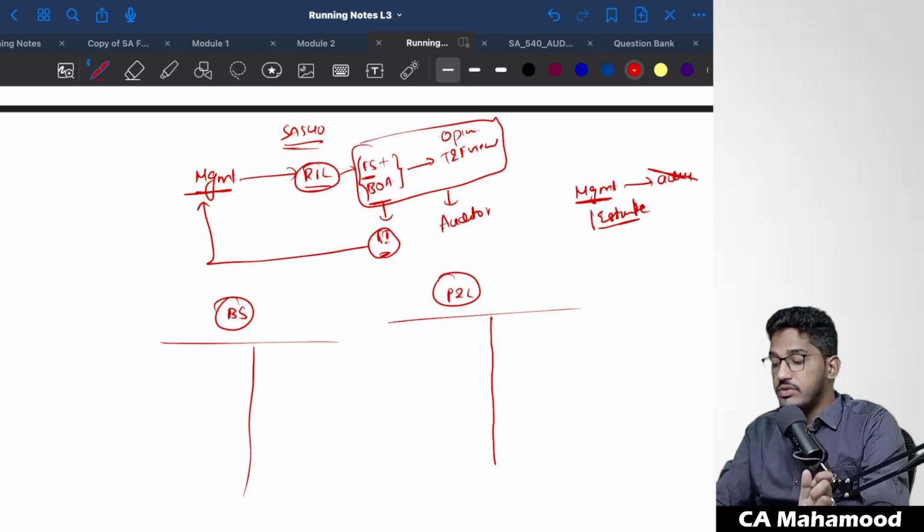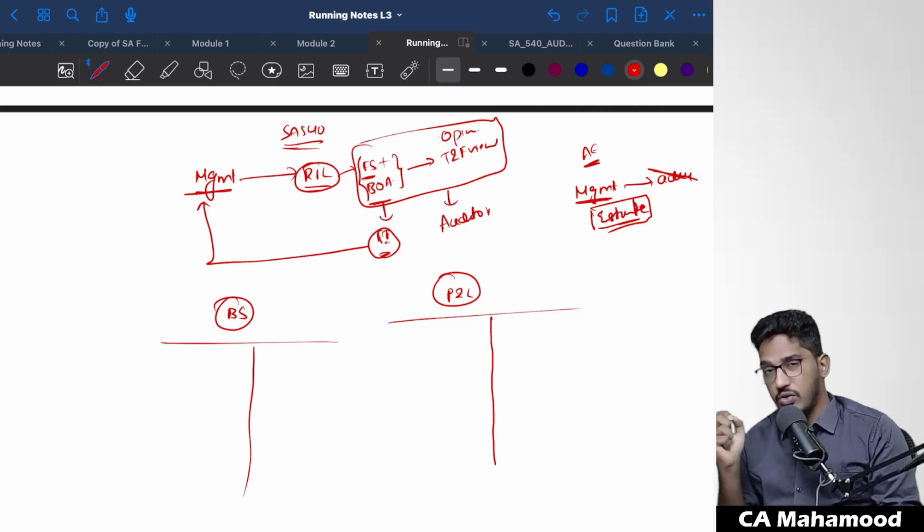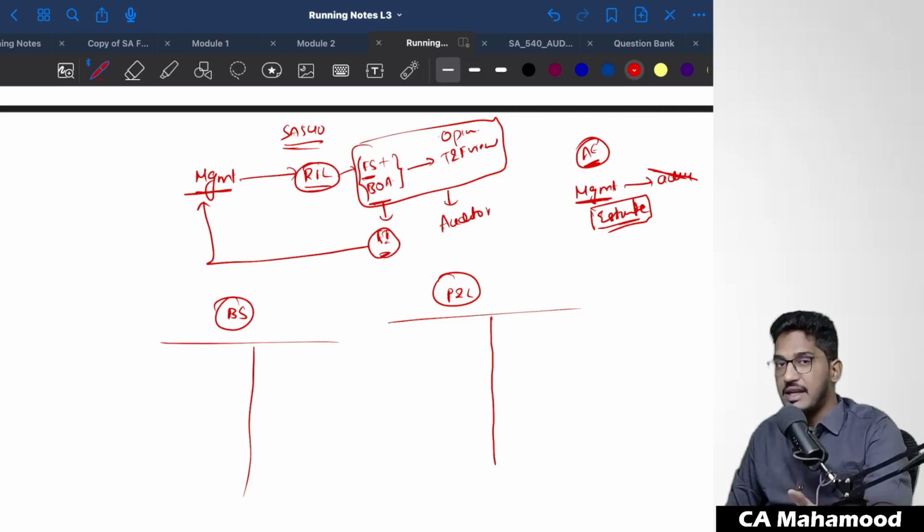So those assumptions and estimates made by the management where they are unable to do the precise calculation, we are simply going to call accounting estimates. Those items in which management determines the figures not on the basis of precise calculation but on the basis of estimates and assumptions, we call accounting estimates. Can you give me a few examples in which areas management will make an assumption or estimate instead of doing the precise calculation?